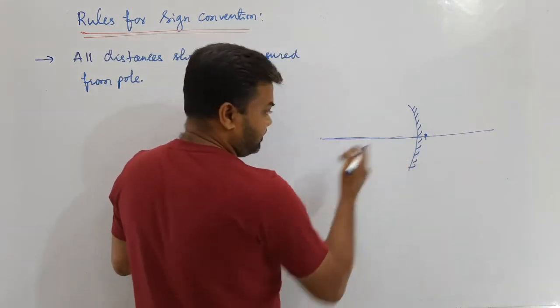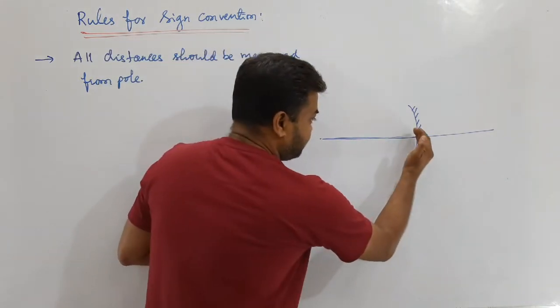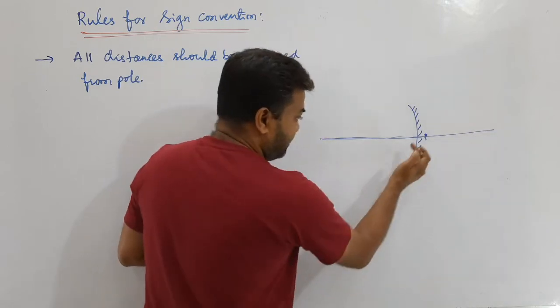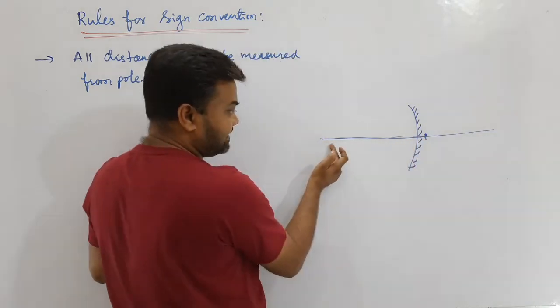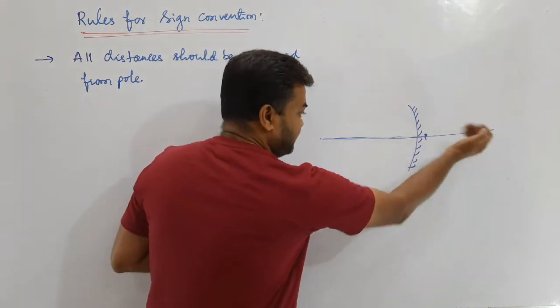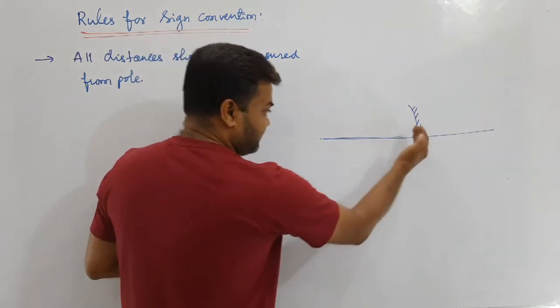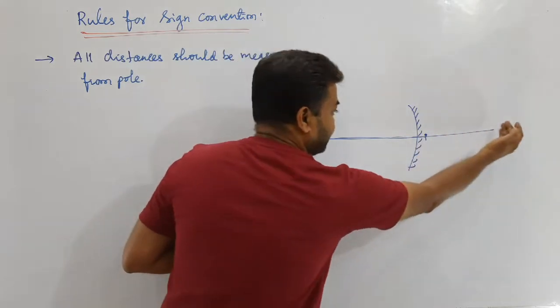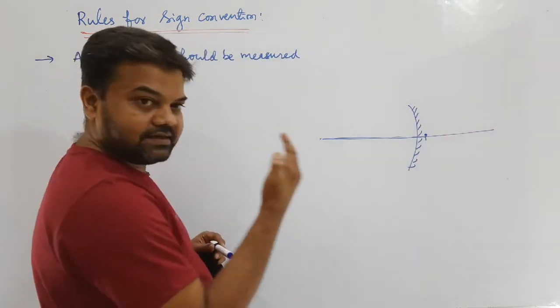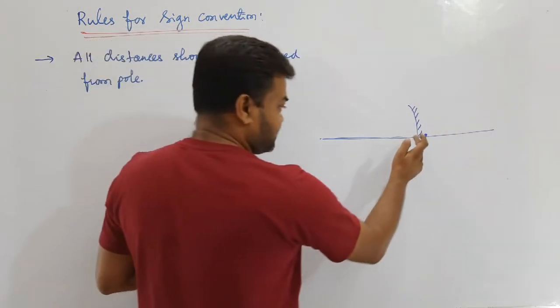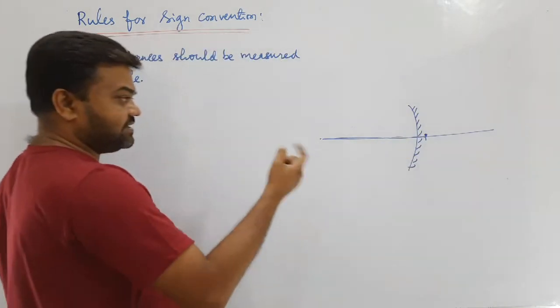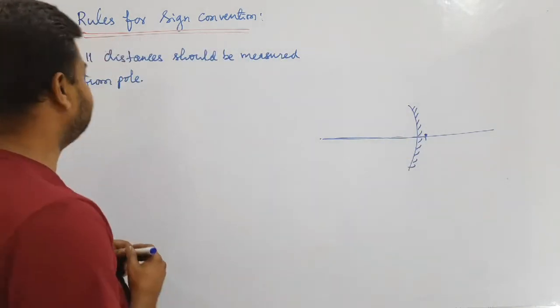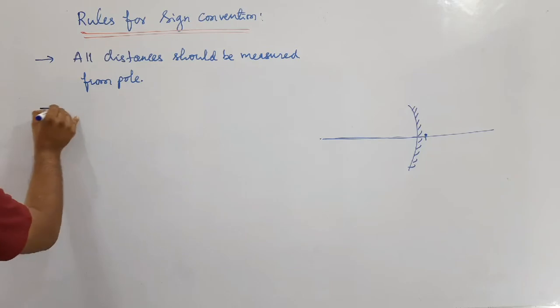If you want to measure, you have to go from pole in this direction, or from pole to behind the mirror. The origin, the initial point, is that you have to measure from the pole. This is our first sign convention.